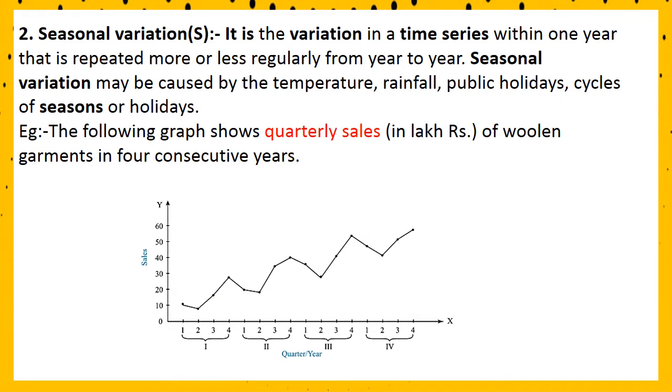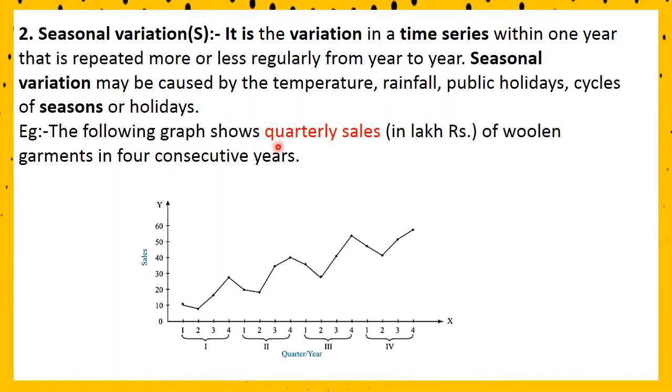Second one, seasonal variation. It is the variation in a time series or the values of a variable within one year. That is, it's a short term variation that is repeated more or less regularly from year to year. Seasonal variation may be caused by the temperature, rainfall, public holidays, cycles of seasons or holidays.